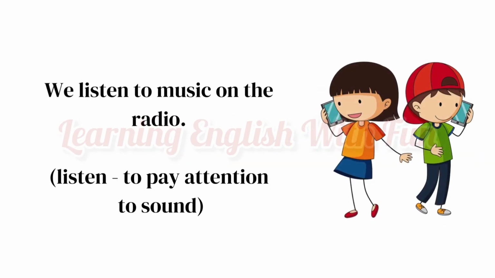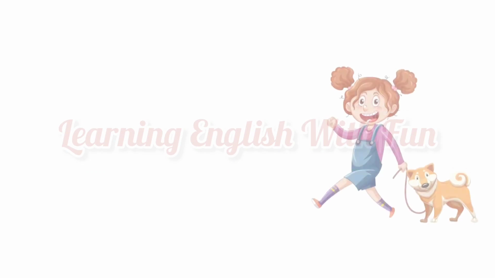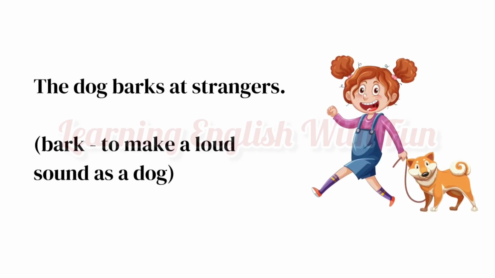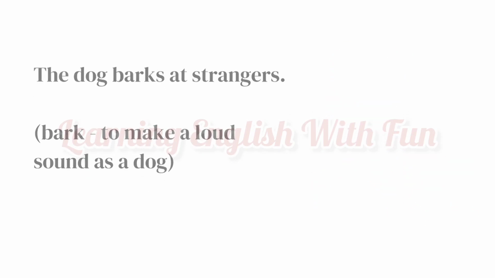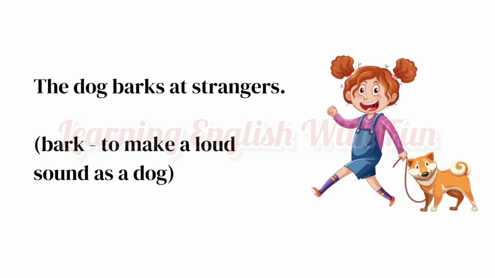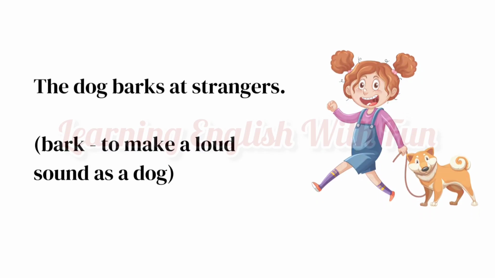We listen to music on the radio. Verb listen means to pay attention to sound. We listen to music on the radio. Verb listen means to pay attention to sound. The dog barks at strangers. Verb bark means to make a loud sound as a dog. The dog barks at strangers. Verb bark means to make a loud sound as a dog.